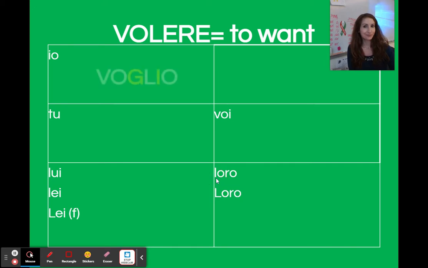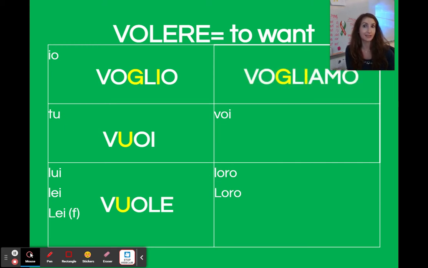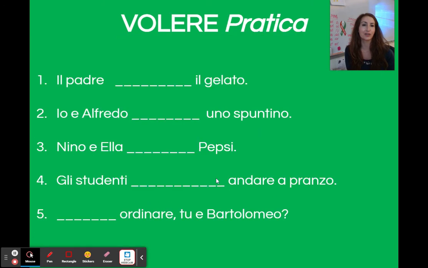Io voglio. Tu vuoi. Lui, lei vuole. Noi vogliamo. Voi volete. And loro vogliono. Andiamo avanti. Let's go on to another type of pratica.